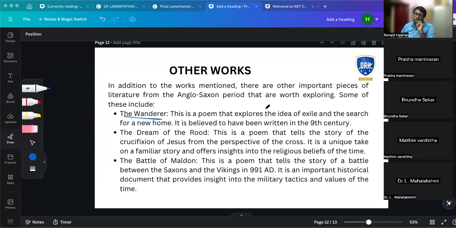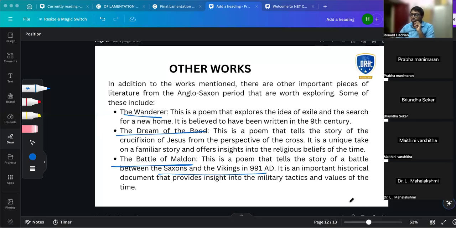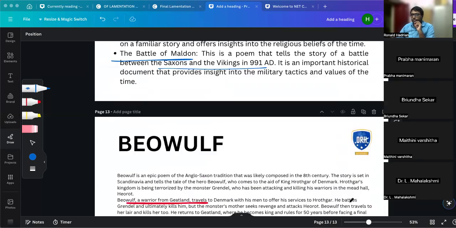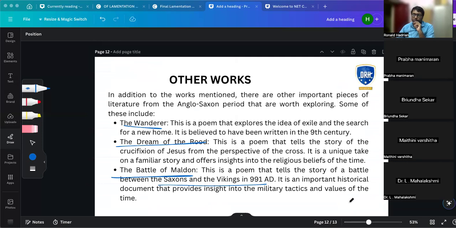In addition to these works, we have Wanderer. I already said mostly they will be writing about wandering in the sea because they have ships and stuff. Then the Dream of the Rood. This poem tells the story of the crucifixion of Jesus, so we can see pagan as well as Christian elements. The Battle of Maldon is a poem that tells the story of the battle between Saxons and Vikings in 991 AD. It's a historical poem. So these are all extra poems from this time. This will be the last slide, and Beowulf I will handle separately, but remember it comes under pagan poetry.